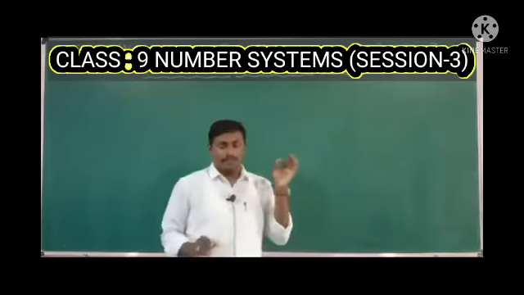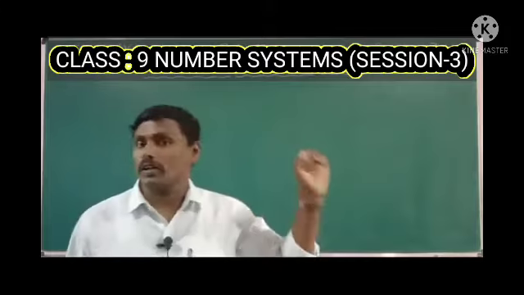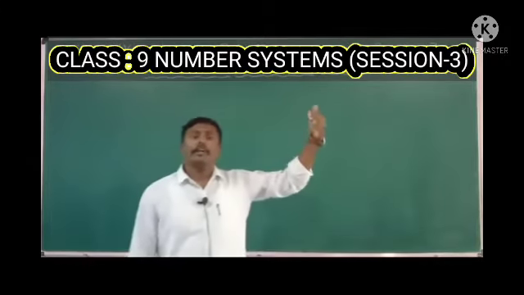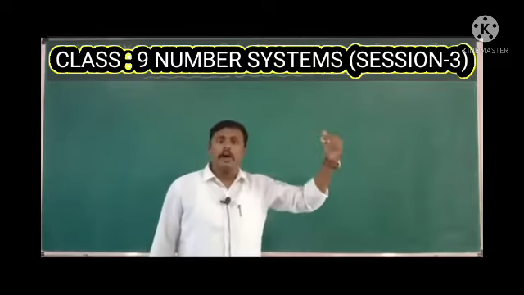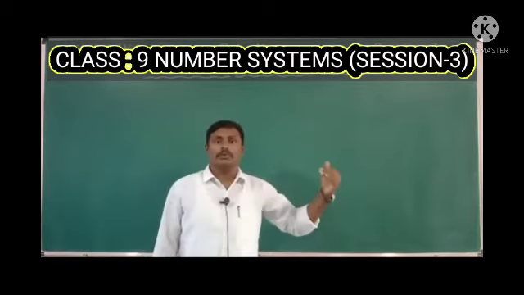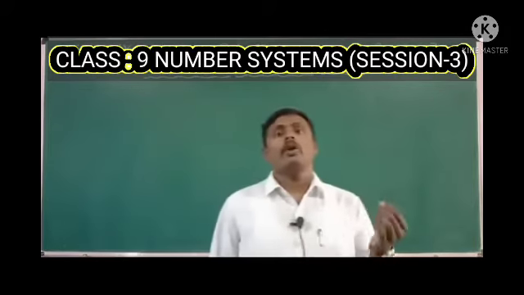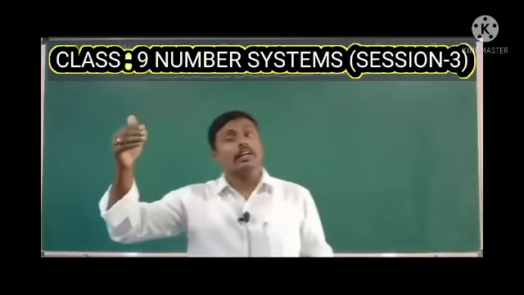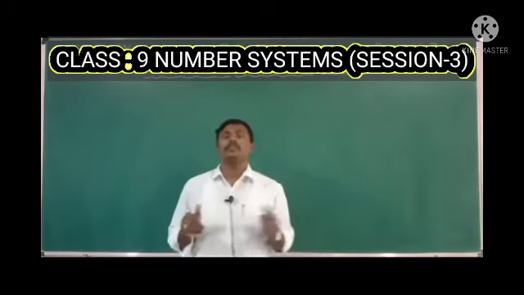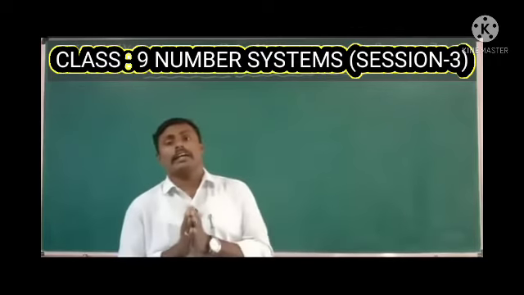So a rational number is in the form of p by q, in that q is not equal to 0. If p divides the denominator q, then the remainder will not be equal to 0, or the quotient is in the continuous form.